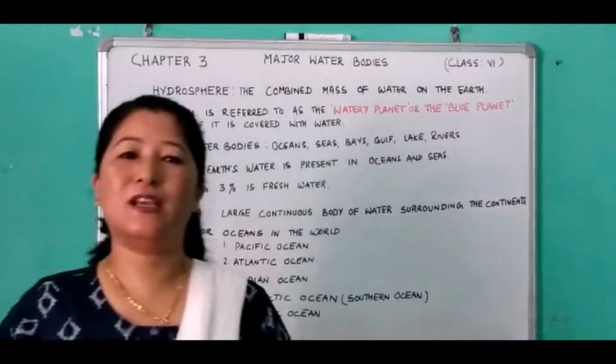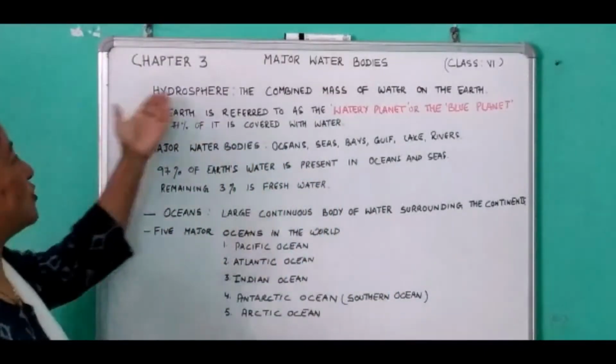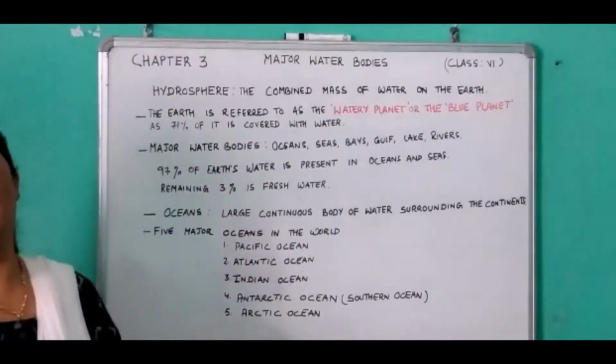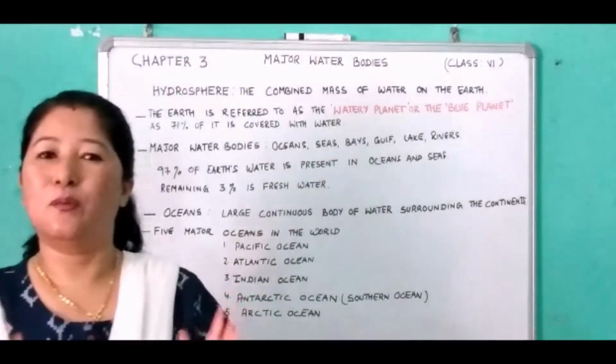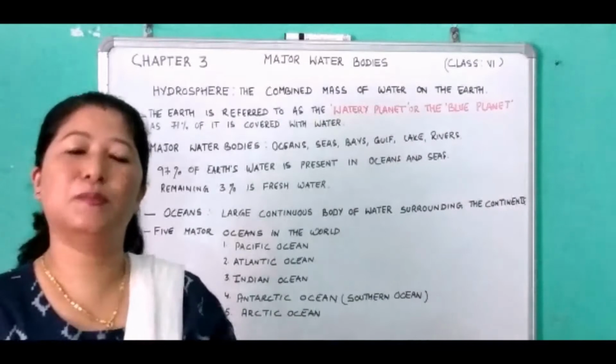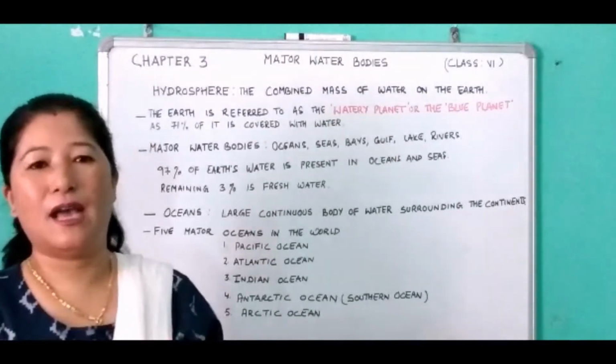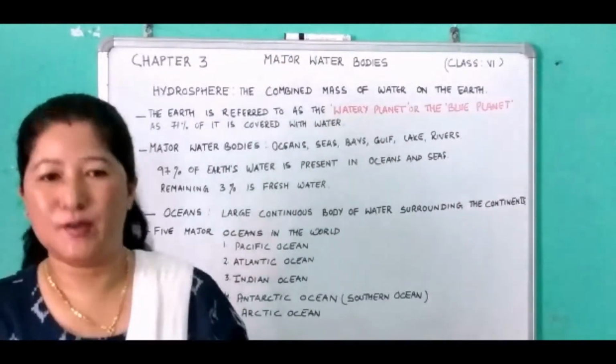So the first thing, let us see the term hydrosphere. What do you mean by hydrosphere? As I've already told you, it's one of the important domains of the Earth among the lithosphere, atmosphere, and the biosphere.